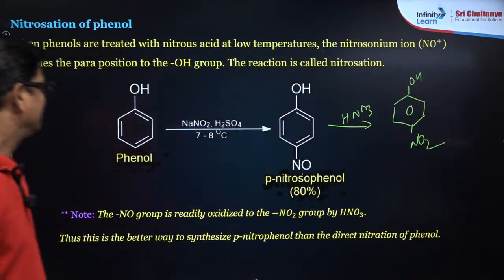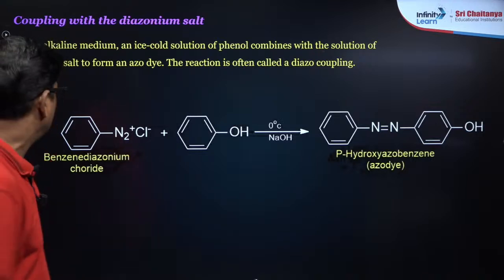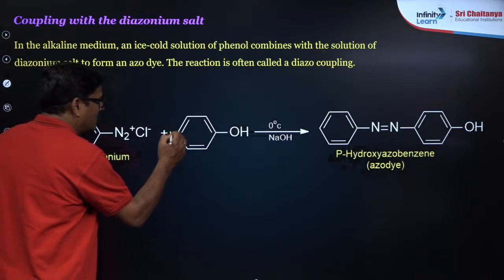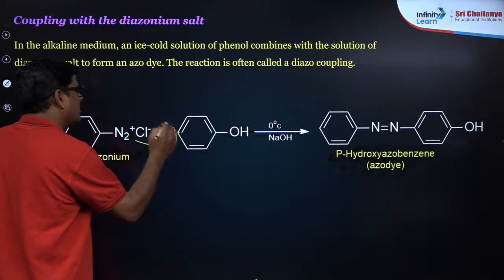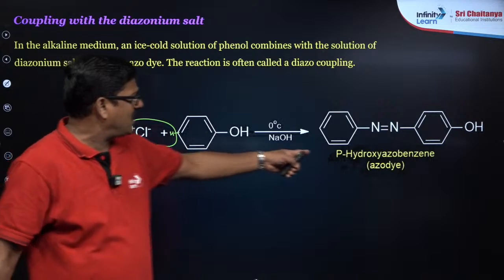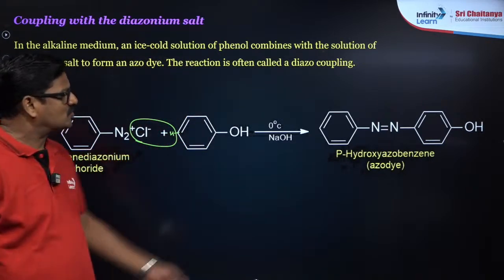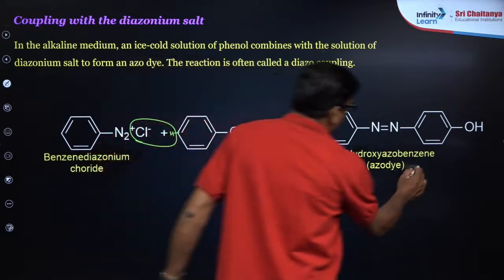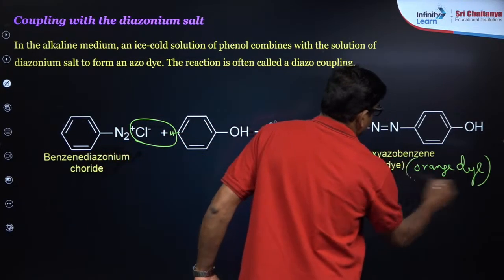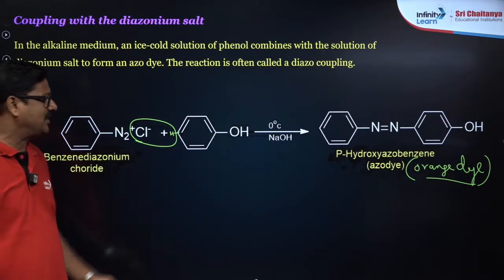Yes, very good. So coupling reaction, the diazotization, and this is benzene diazonium chloride. Here one hydrogen is there with the phenol. It is going to react and HCl is formed. So para-hydroxyazobenzene is formed. This is called an azo dye. It is going to be an orange dye, orange colored dye. So it is called the diazo coupling reaction.